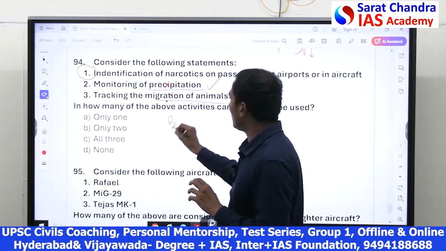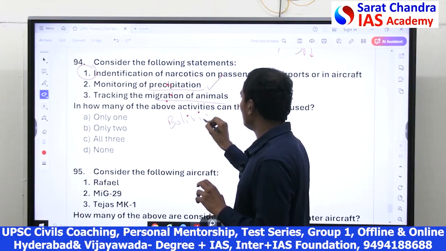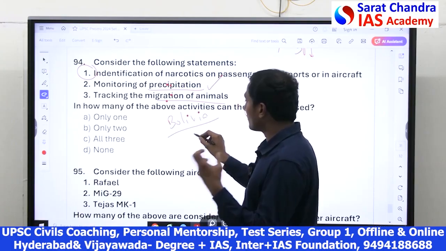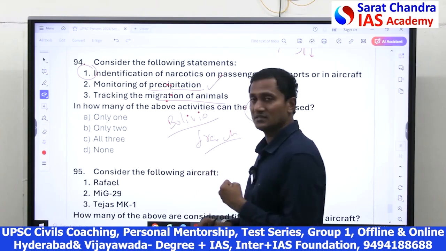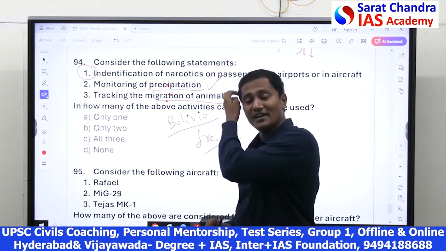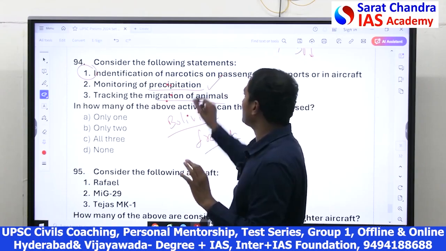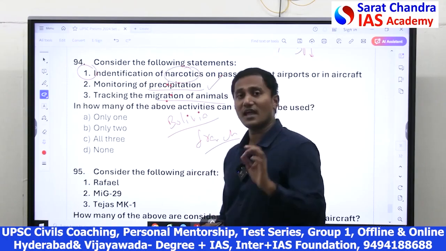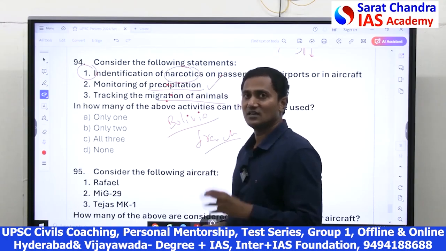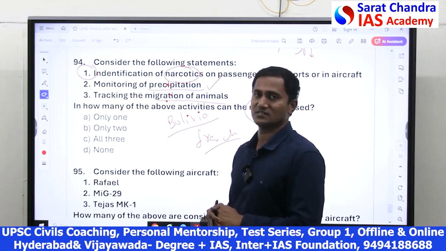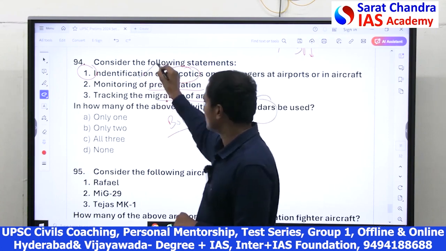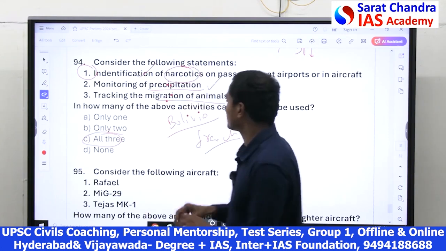Recently, Bolivia, a country in South America, bought several radars from a French company only to identify the narcotics and drugs aboard the flights. Though some of the radars fail, they are able to identify at least some of the drugs. Hence, 1 is correct. So all 3 are correct.